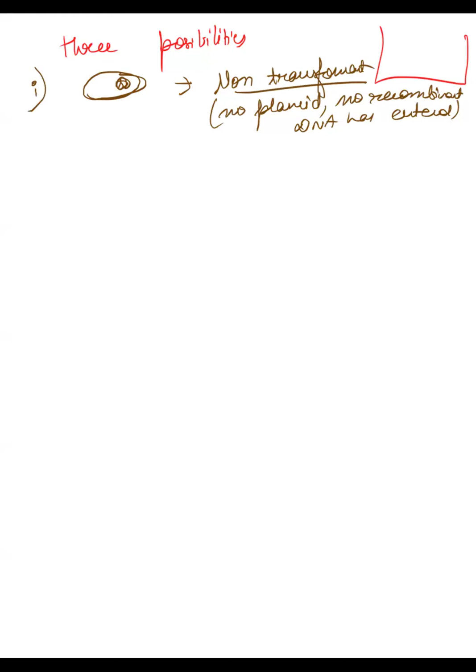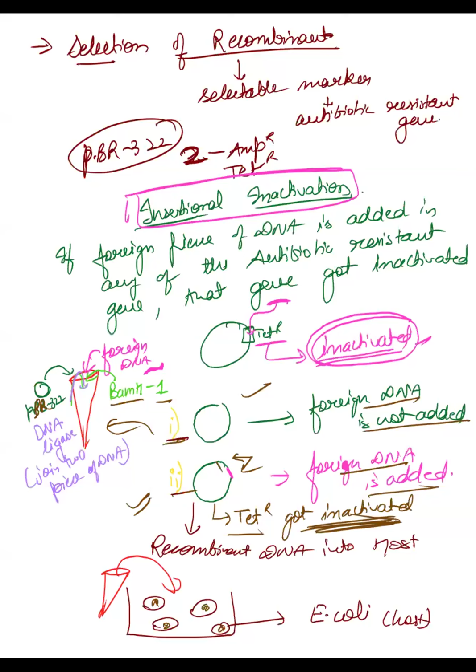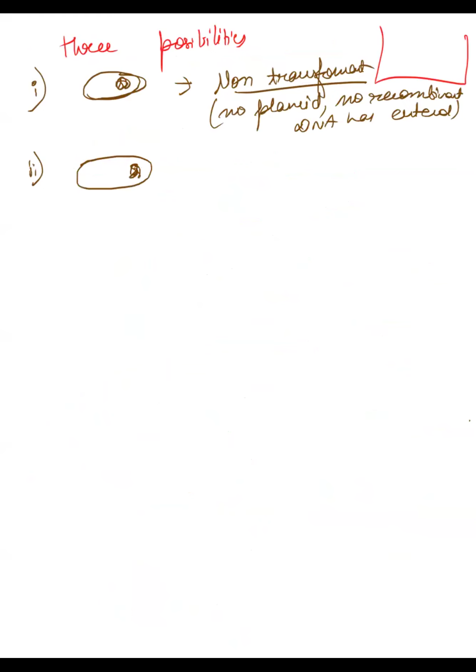Non-transformant. Are we clear with the first possibility? Okay, now moving forward, what is the second possibility? The second possibility could be this: this is your host with its genomic DNA, and inside it, we have taken green color, green and pink, and only the plasmid has entered.